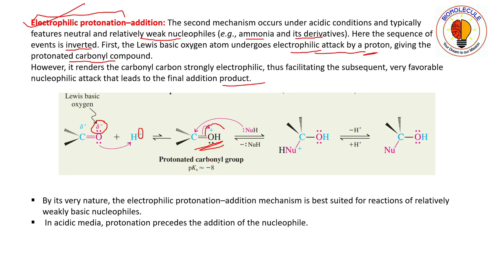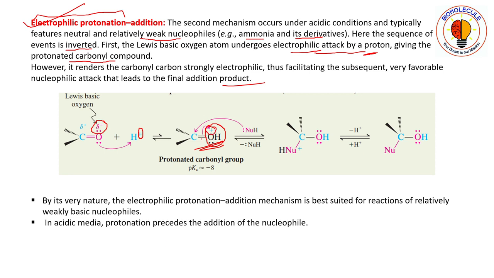The oxygen atom here is electronegative. That means it should always have electrons, but here it develops a positive charge.